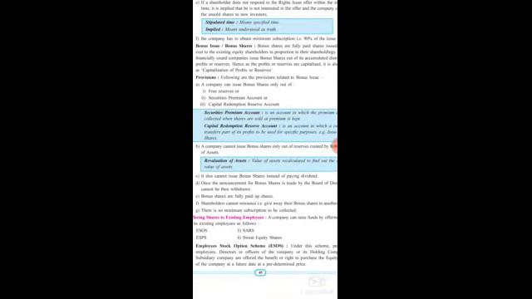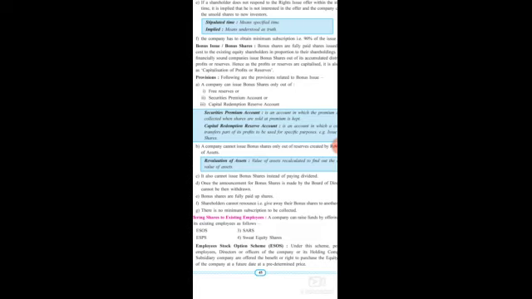Now, another condition is that the company should not give first preference to bonus shares in comparison to the dividend payment. See, I'll give you one example. If my company has ample reserves or retained profit, but I had not paid dividend to my shareholders, I had not given interest to my creditors, so first preference should be given to paying off the dividend or interest or any kind of loan which is pending. And then only the company is allowed to offer bonus shares in the market. Is that clear?